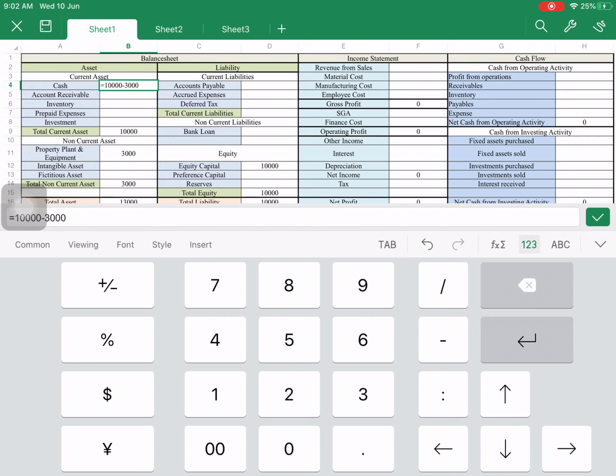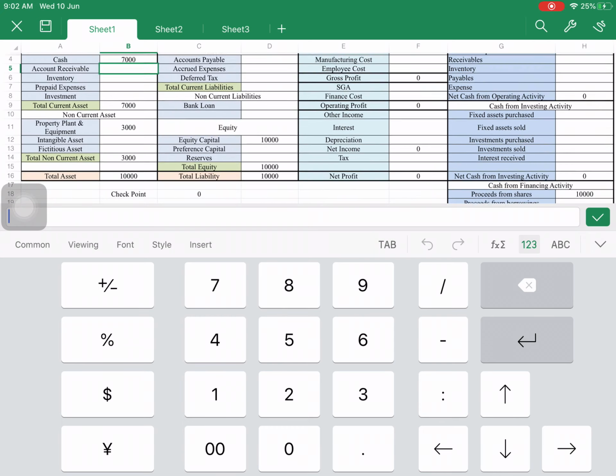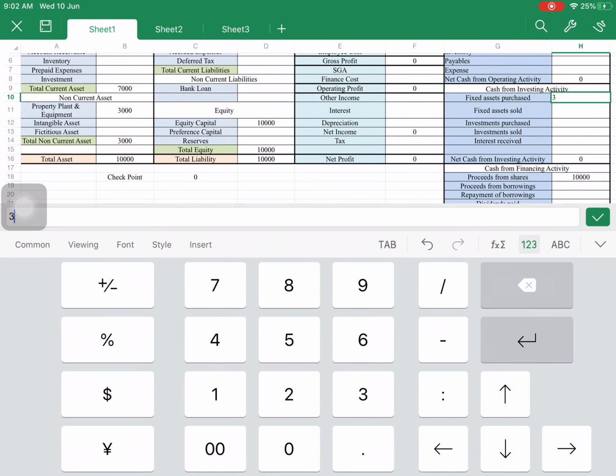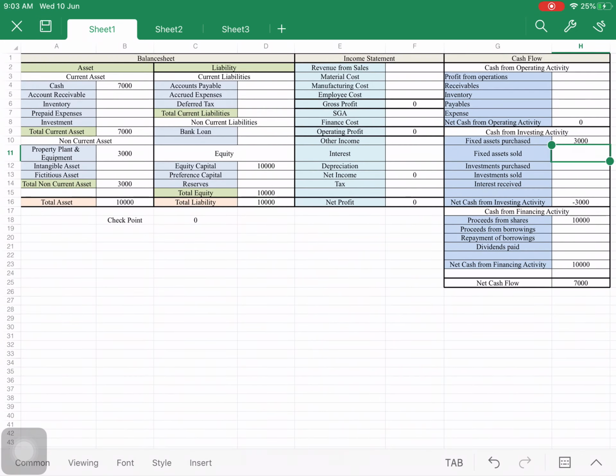So they will end up with a cash balance of 7,000, and here we can see they are buying fixed assets, so it will show 3,000. They have purchased 3,000, so now they end up with the 7,000 here, and this is equivalent to this.